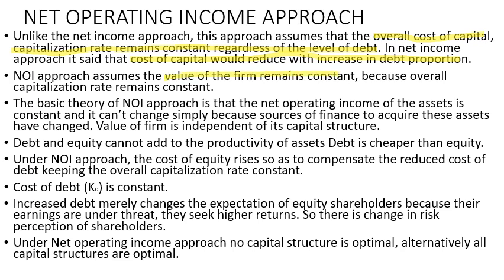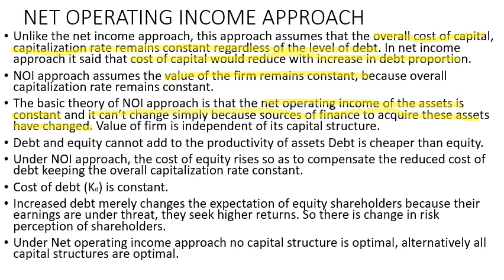is constant. The basic theory of the NOI approach is that the net operating income of the assets is constant and it can't change simply because the sources of finance to acquire these assets have changed. So it doesn't matter how much debt or equity we have in my capital structure. It doesn't matter how I have acquired these assets. The only thing that matters is that the net operating income of the assets is constant.